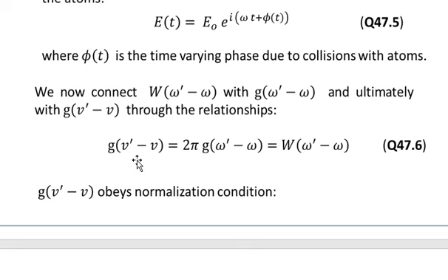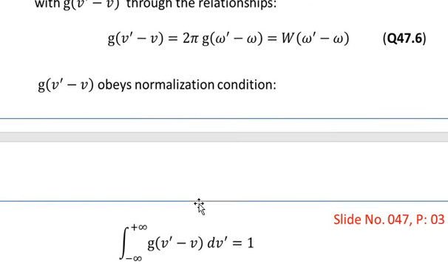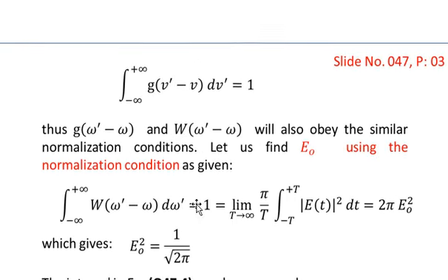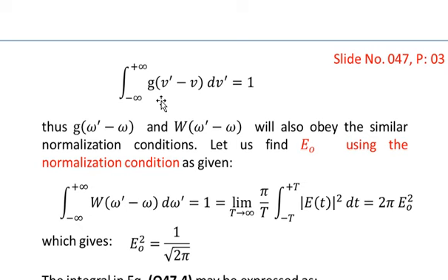So g of nu prime minus nu obeys the normalization condition, which we discussed previously. Let me reproduce it here: g of nu prime minus nu integrated from minus infinity to plus infinity with respect to d nu prime is equal to 1.